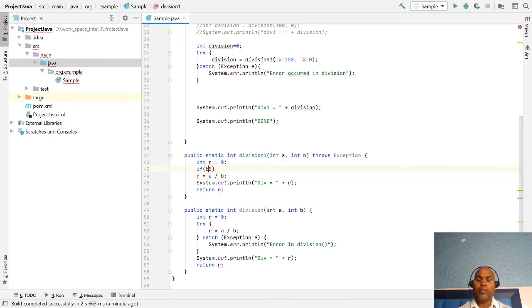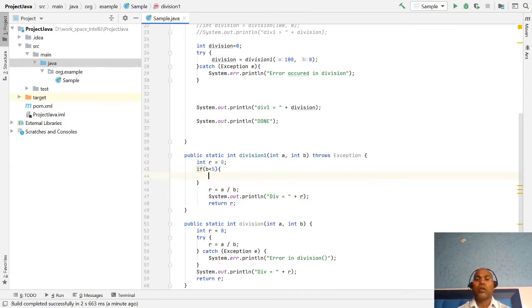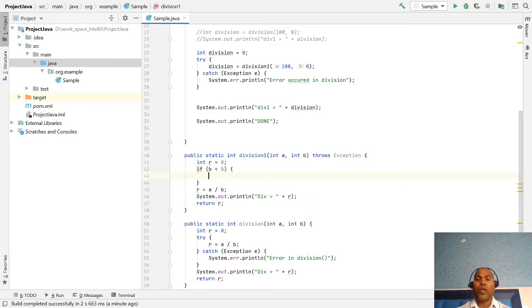If b is less than 5, then I want to throw an exception. I don't want to execute this line and this line. So here I have a conditional throw, programmatically, as particular business logic. Here our business logic says whenever the b value is less than 5, I want to throw an exception manually.